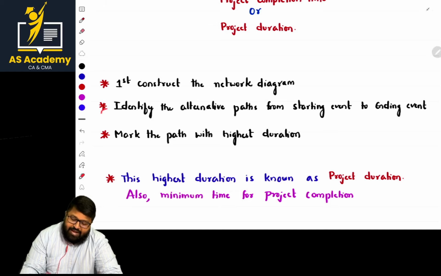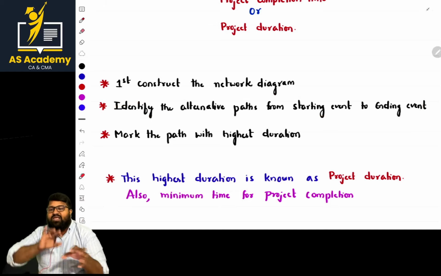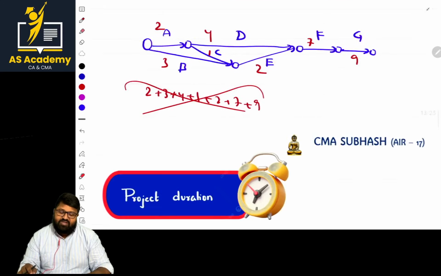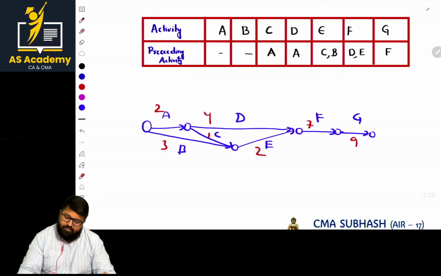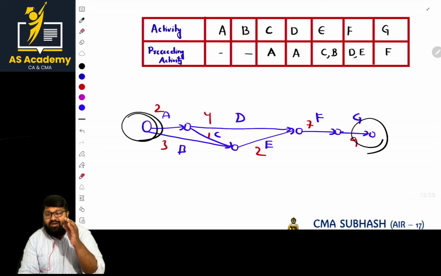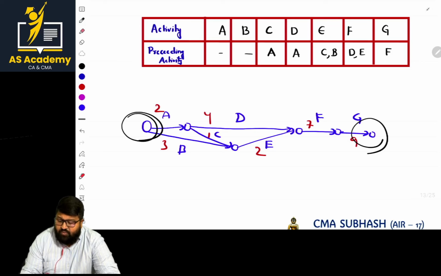Next, identify the alternative paths from the starting event to the ending event. For this diagram, this is the starting event, and this is the ending event. What are the alternative paths we are having from starting to the ending?